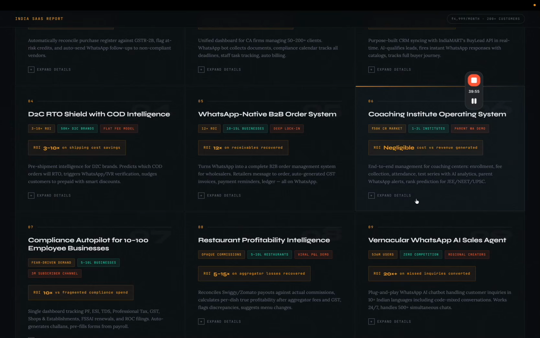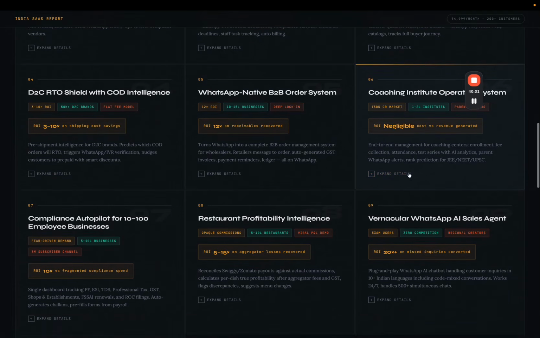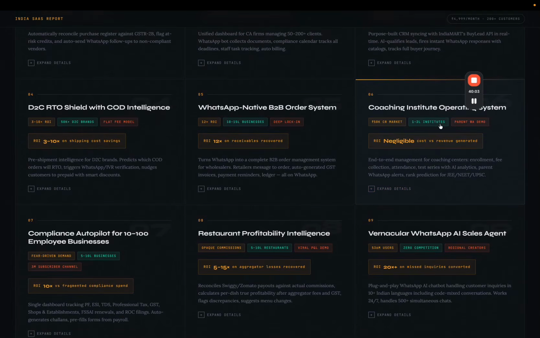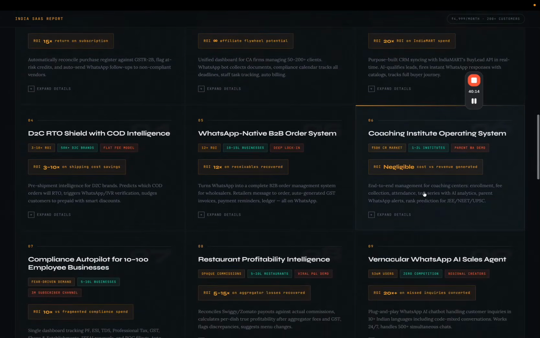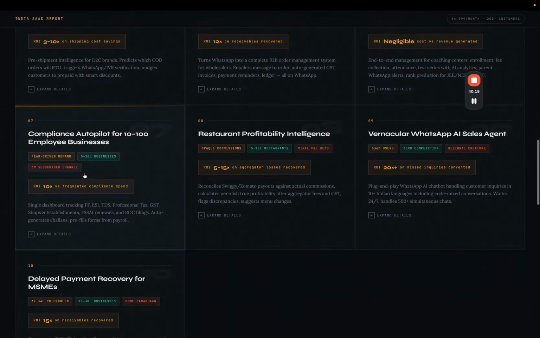Coaching institute operating system. Individuals, coaching and tuition people who are doing this. Although I would say, the problem in this kind of thing is that you cannot really charge that much, because they are teachers and they don't make that much money compared to something like CA or this. But you can still do this in terms of the volume part, right? Compliance autopilot for 100 to 200 employee businesses, pretty good.